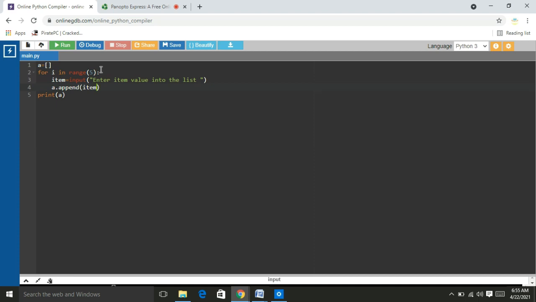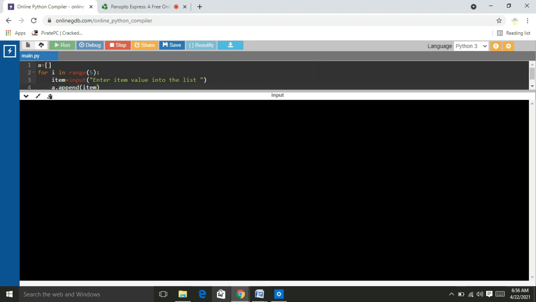It is a built-in method available in Python. There are several methods in Python, but I will explain them later. Here I am going to explain only how we add elements to an empty list. Okay friends, now I am going to run this one.